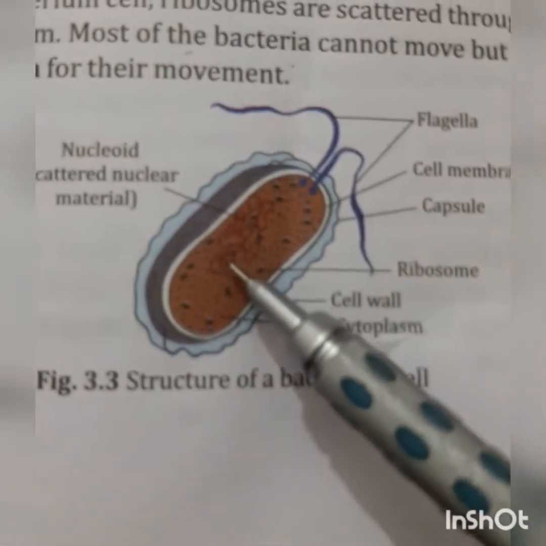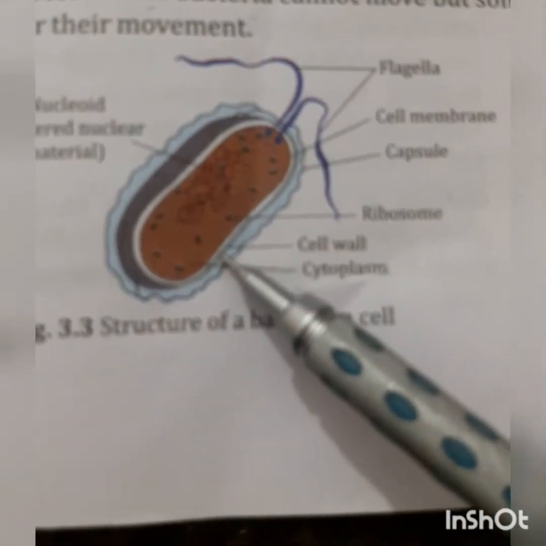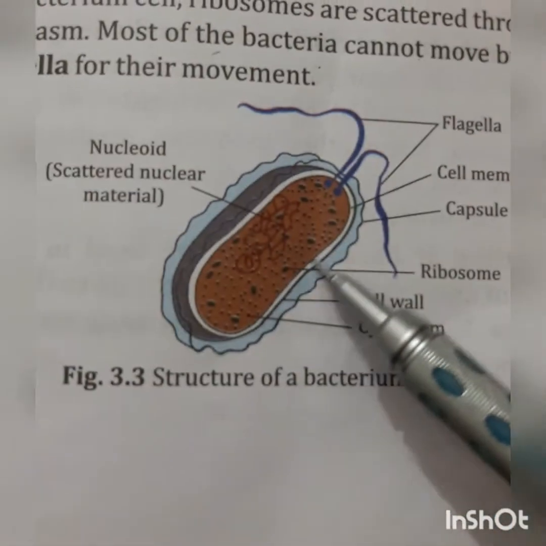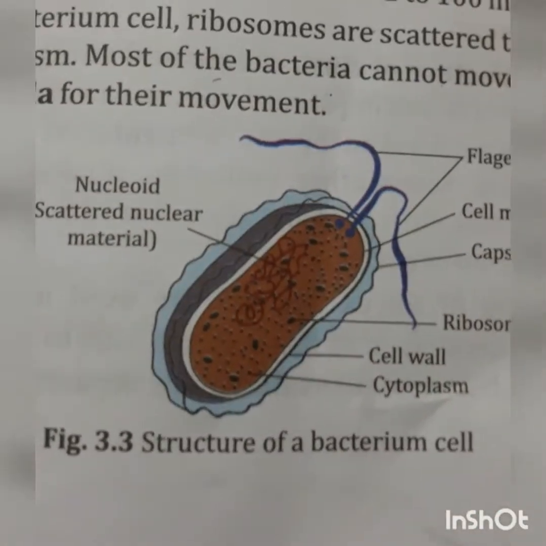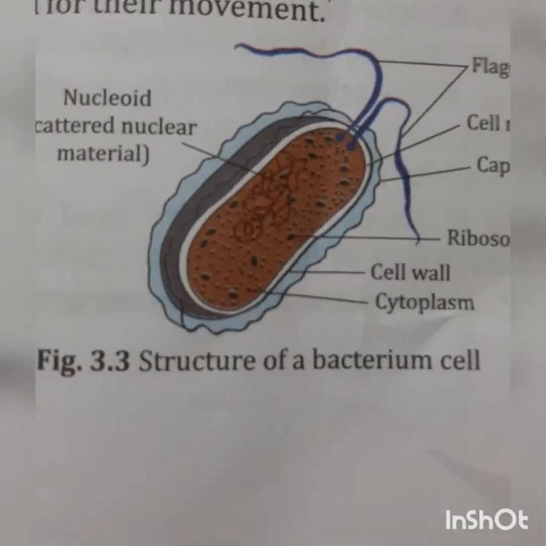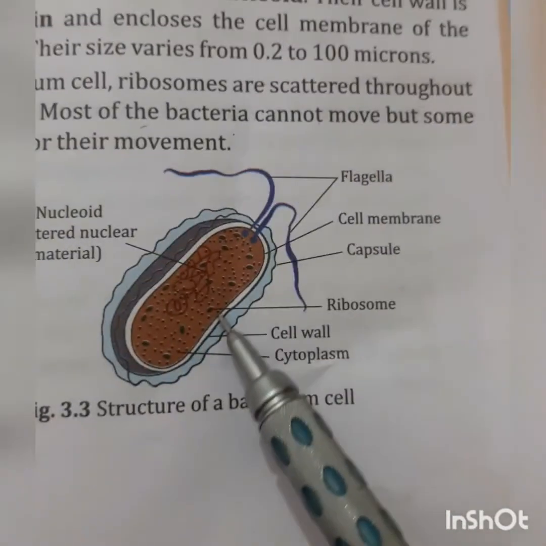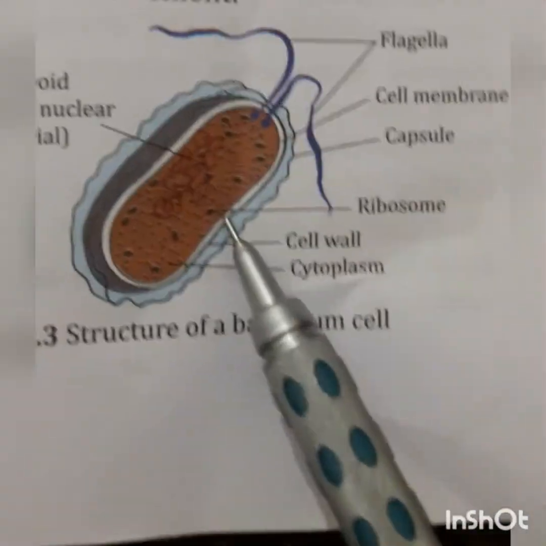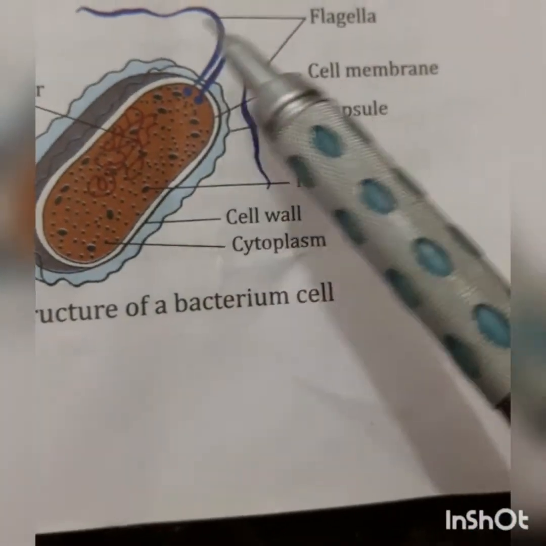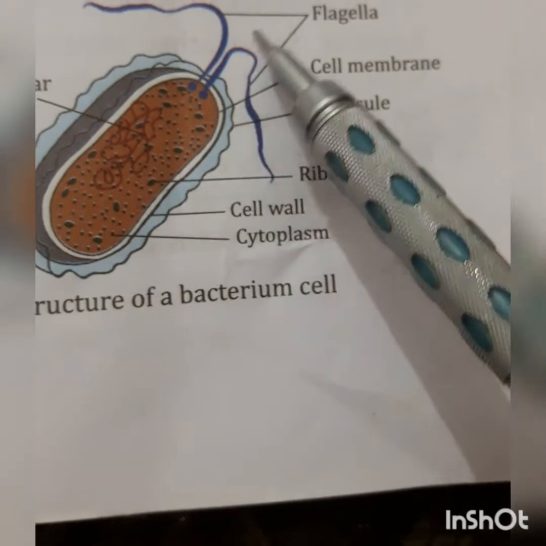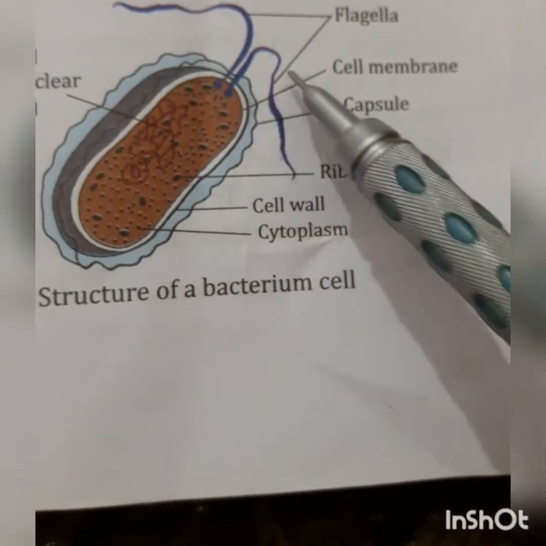Their cell wall is made of chitin and encloses the cell membrane of the bacterial cell. Their size varies from 0.2 to 100 microns. In a bacterial cell, ribosomes are scattered throughout the cytoplasm. Most of the bacteria cannot move, but some have flagella, which help in the movement.